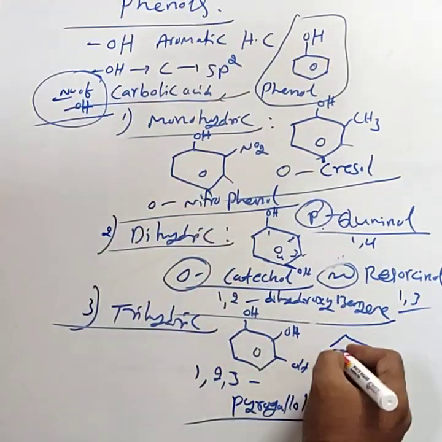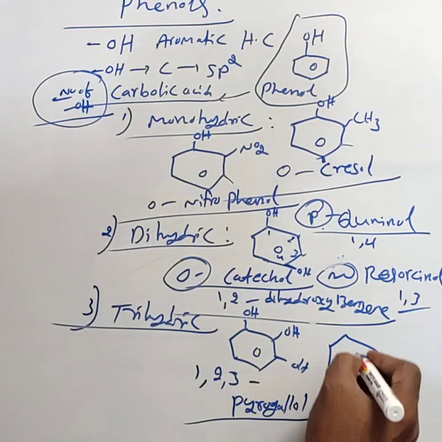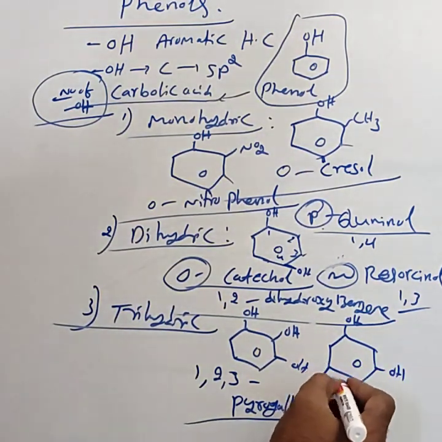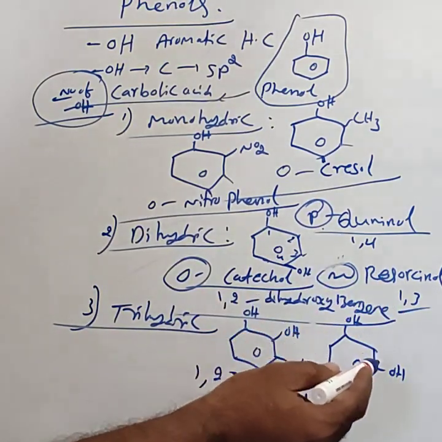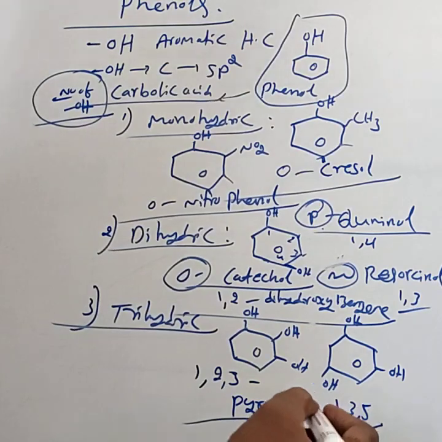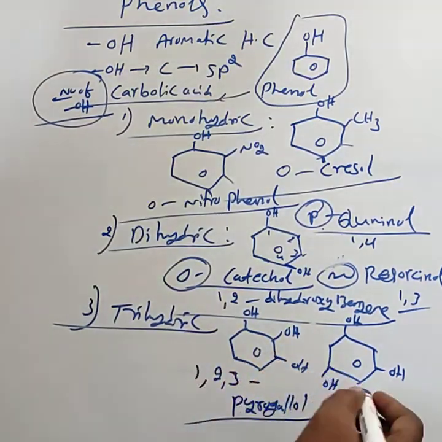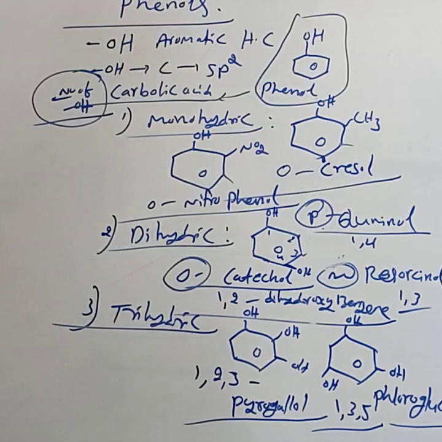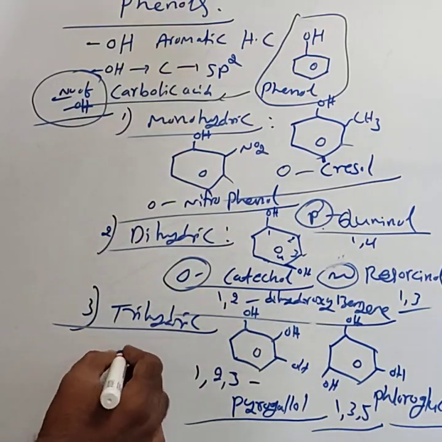Instead of that, if you consider OH at alternate corners, 1, 3, 5, that is 1,3,5-trihydroxybenzene, then it is called phloroglucinol. This is a trihydric phenol.